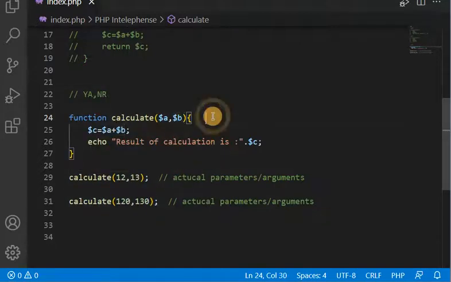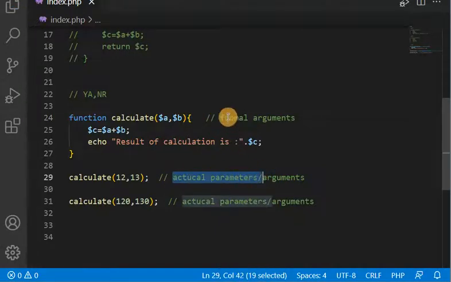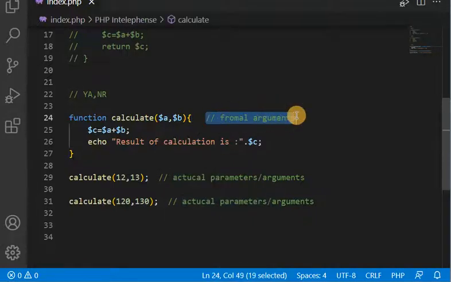That is why we call these formal arguments. The formal arguments' values can be changed as per the context, but the actual arguments are not.